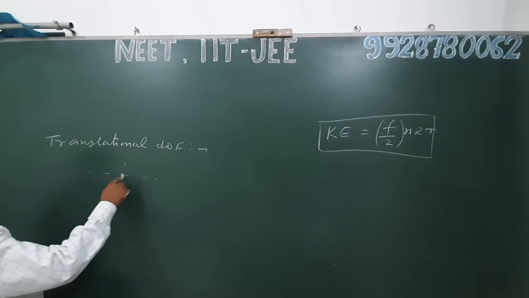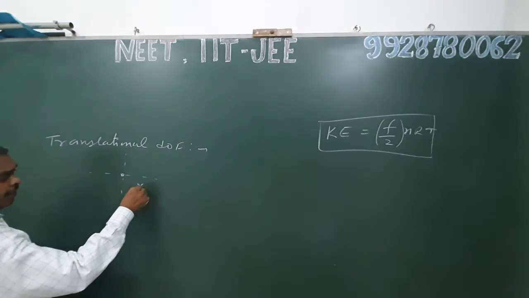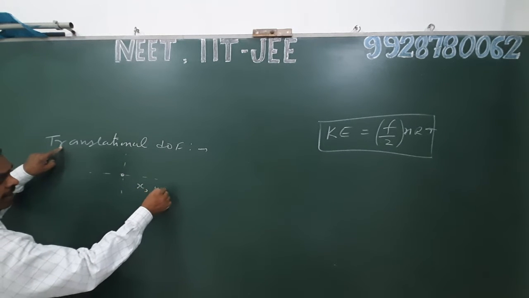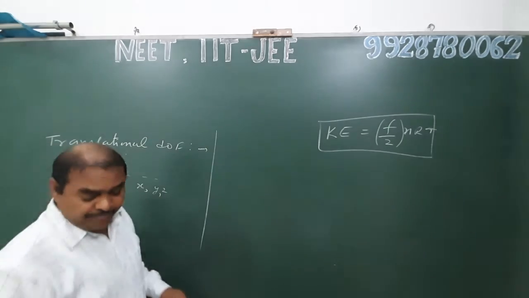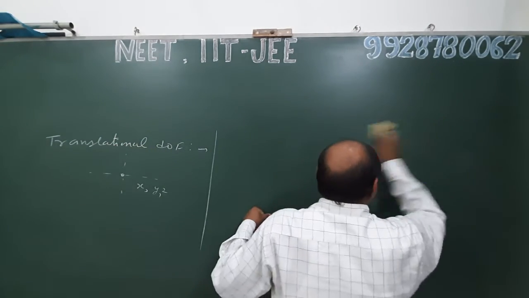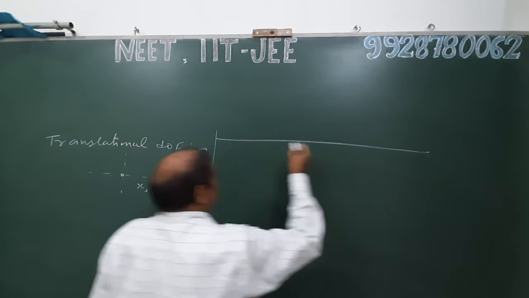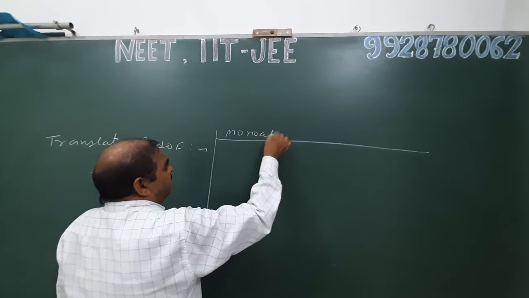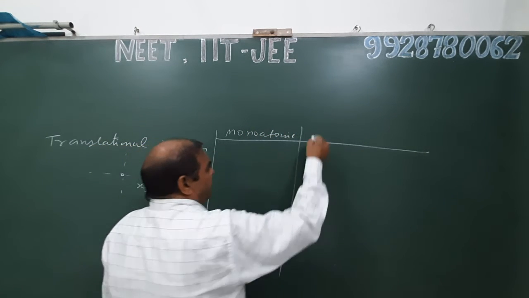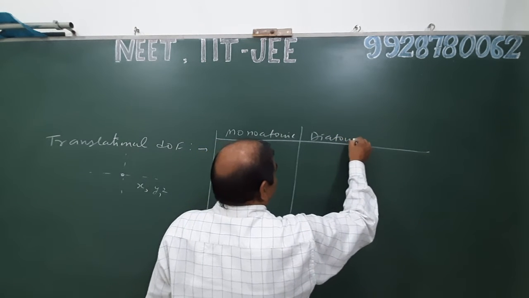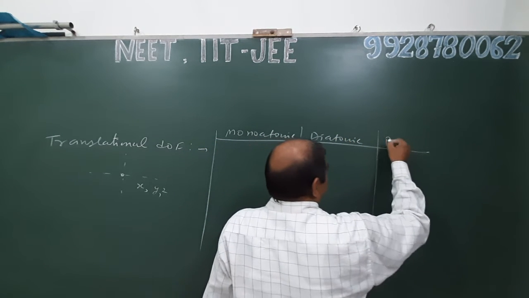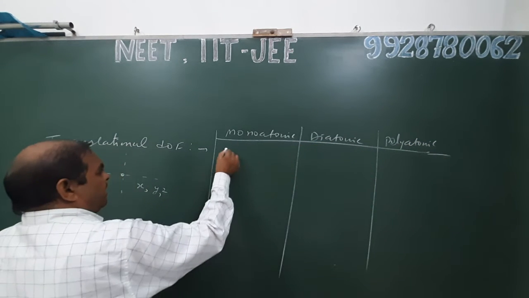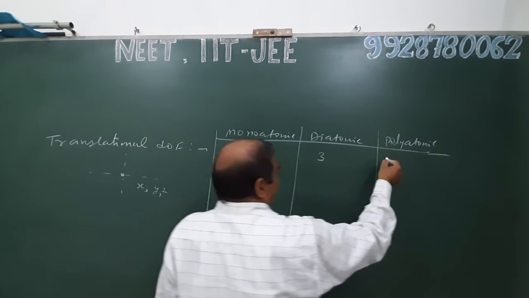then this type of migration or movement is known as translational degree of freedom, and hence each type of molecule has 3 degrees of freedom due to translational motion along x, y as well as z. Translational degree of freedom is 3 for any kind of molecule, whether monoatomic, diatomic or polyatomic.